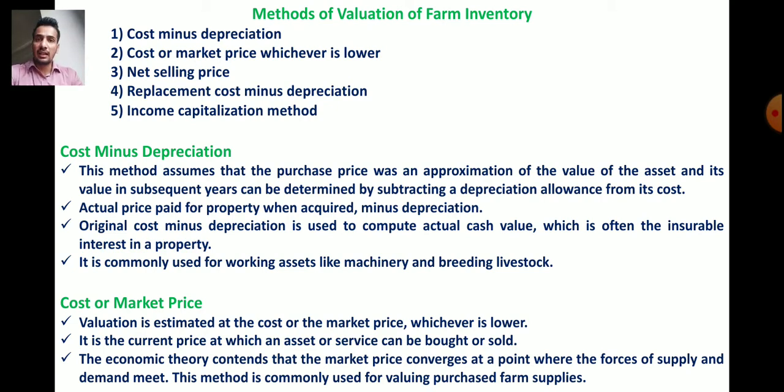So it is the current price at which an asset or service can be bought or sold, that can be the purchase or the sale.